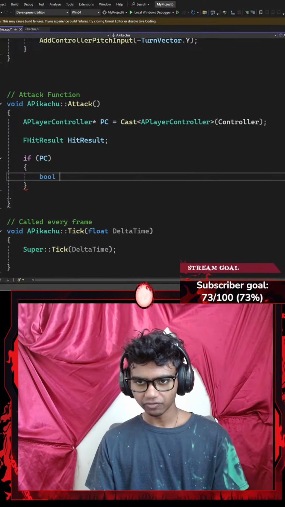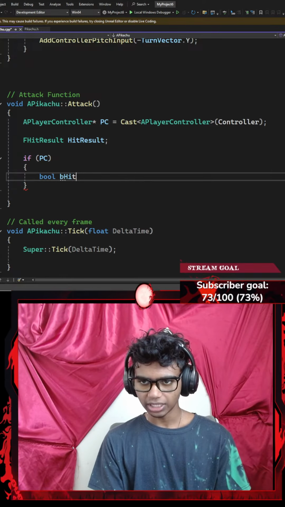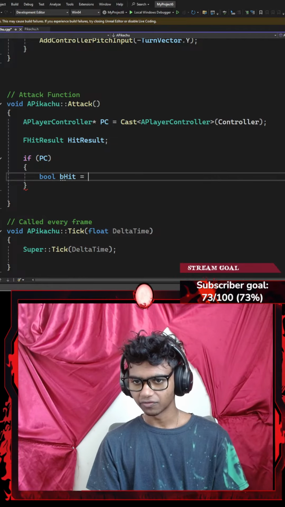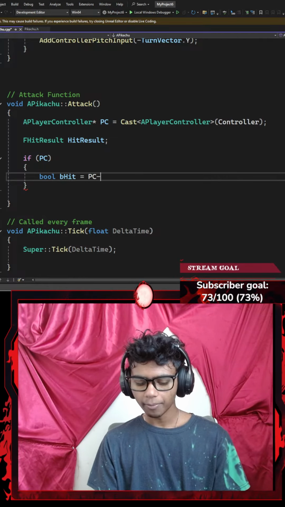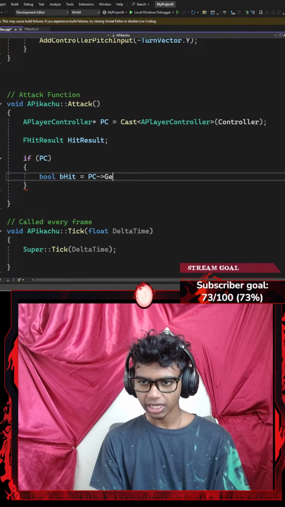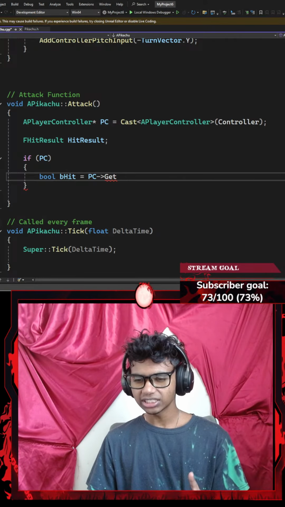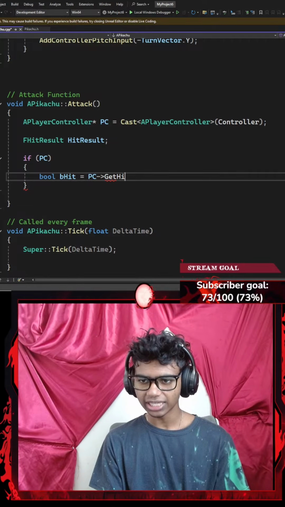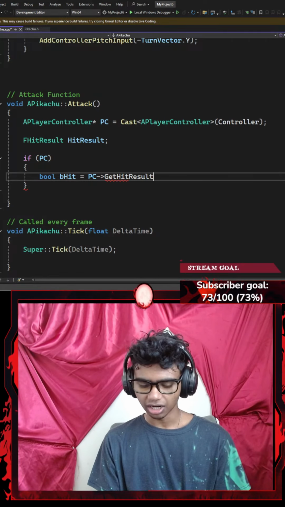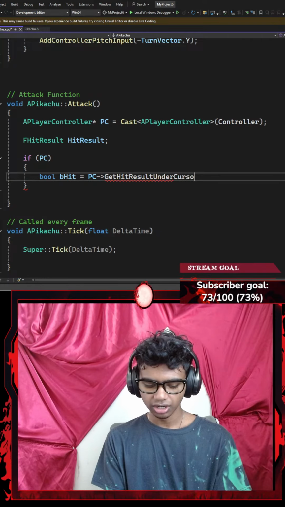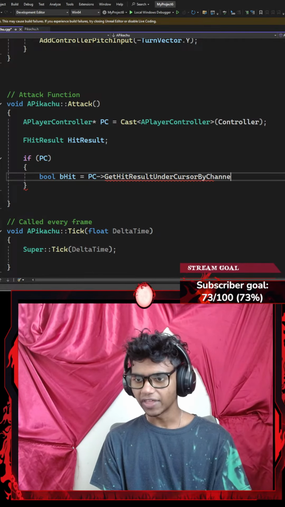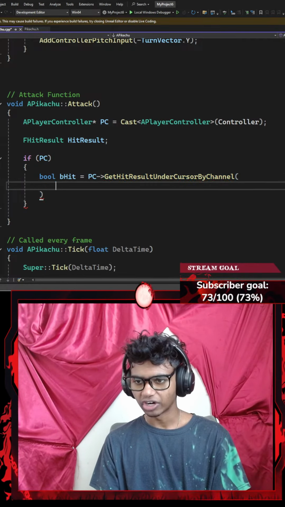Now, just to be sure that I got this, I'm going to remove that and go with a Boolean variable. This is going to be bHit as a Boolean variable that is going to be equal to my player controller pointing towards GetHitResultUnderCursorByChannel function. There we go, guys. I think I actually got a hold of this function name.